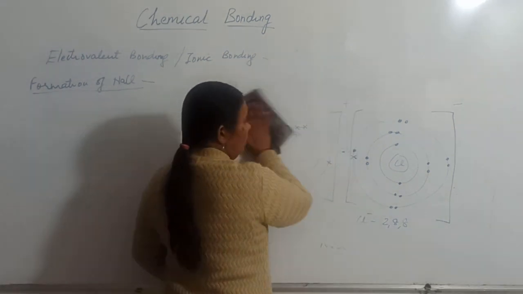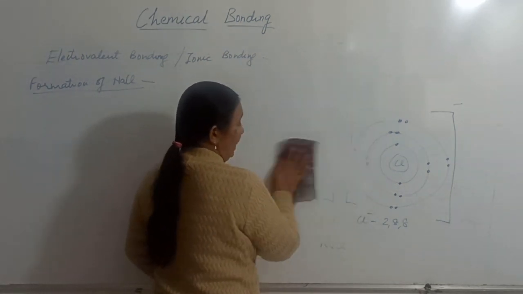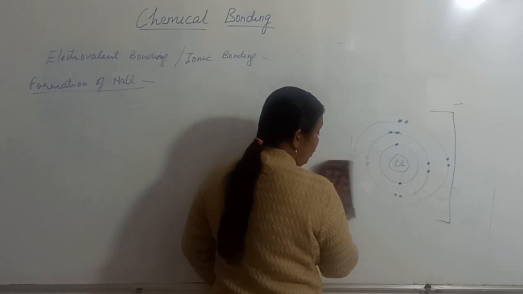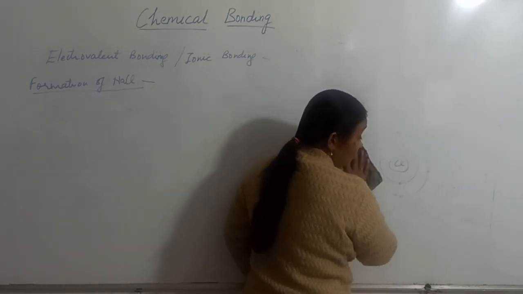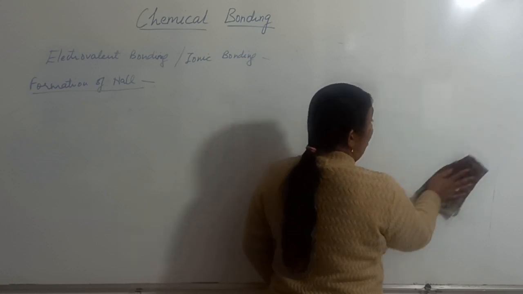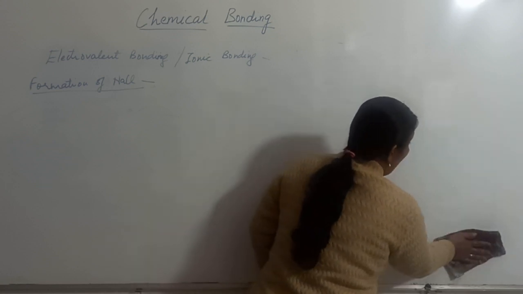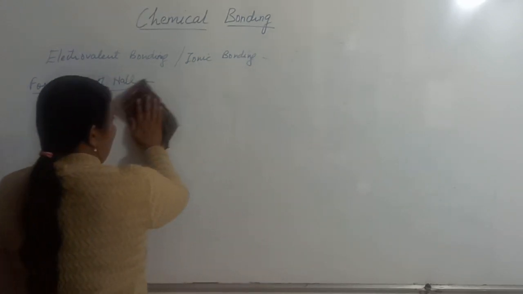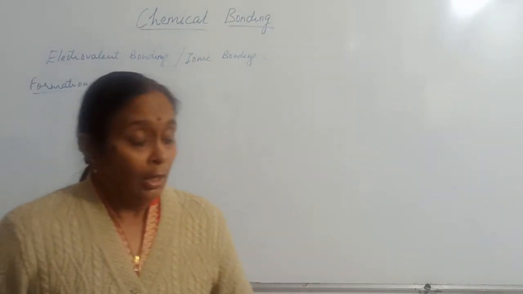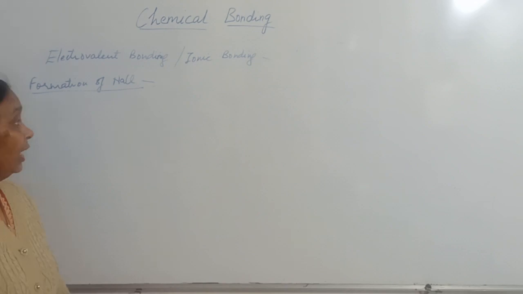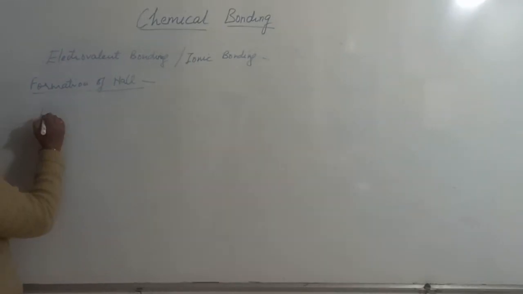If you want, you can draw it in 9th also, but you have to see the question. If it is mentioned to draw the atomic orbit structure, then the atomic orbit structure is the one which I have shown you, in which all the shells have been shown, and the electron dot structure I am going to show you.